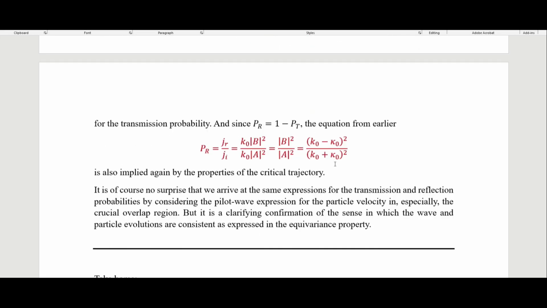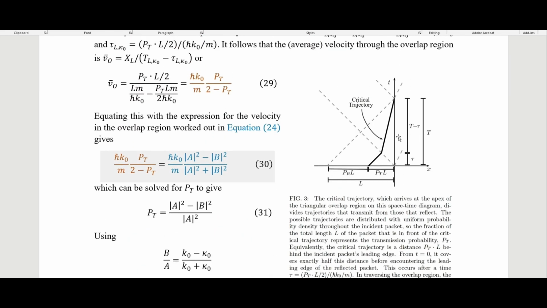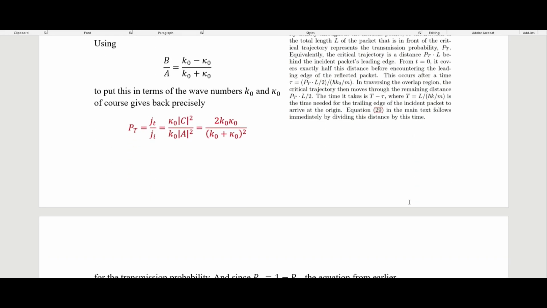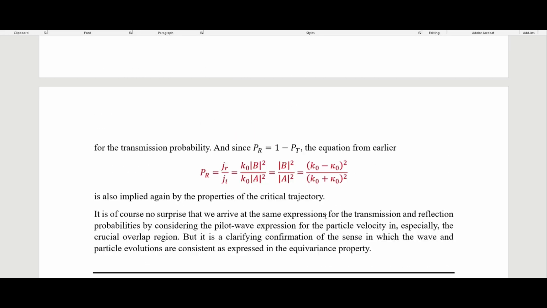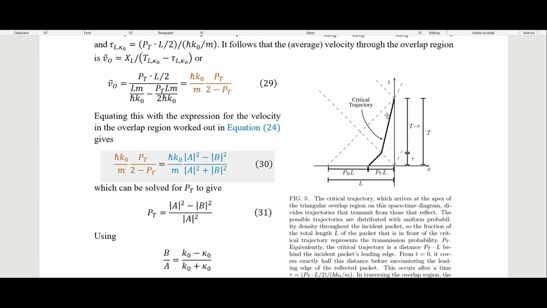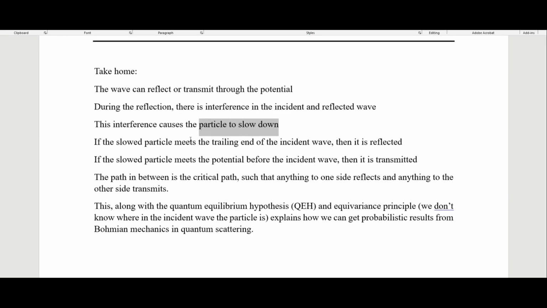So we're just saying that the wave transmits and reflects off that potential. During the reflection, there is interference in the incident and reflected wave. That's what we call the overlap region there. This interference causes the particle to slow down. So that's why we get this change in velocity here in that overlap region.